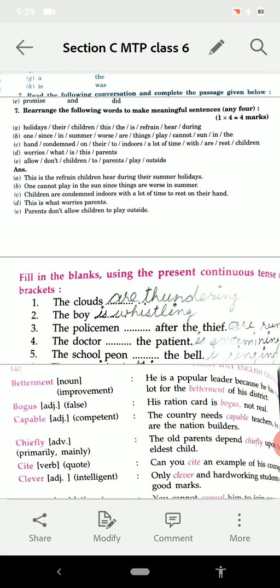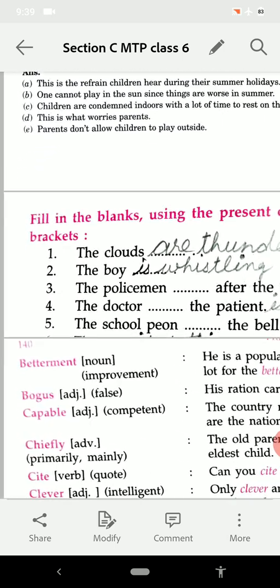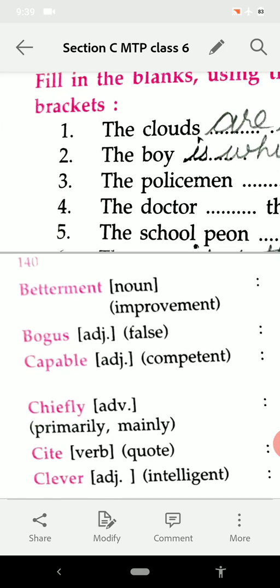And the next one is your synonym. See, the synonym is there and the sentence is there also, but you have to write the synonym only. So the first one is betterment, and the answer is improvement. Betterment, improvement.